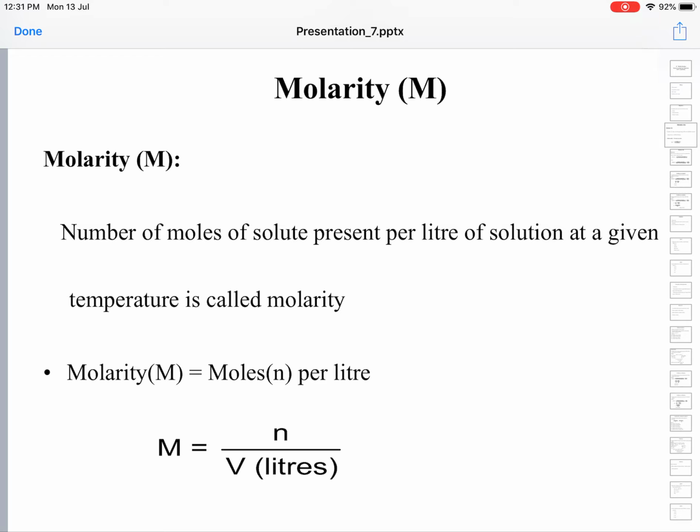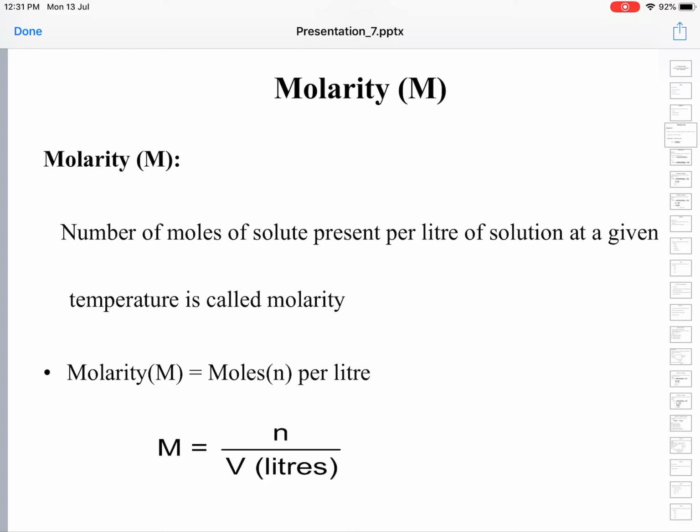So we define molarity as the number of moles of solute. 1 mole is equal to 1 gram molecular weight. It refers to the number of moles present in a liter of solution at a given temperature. That is called molarity.